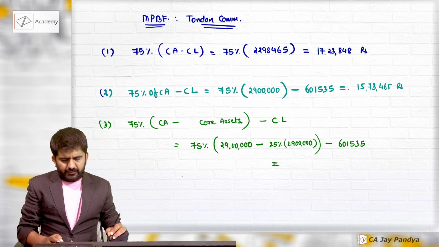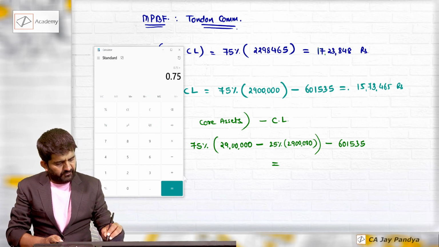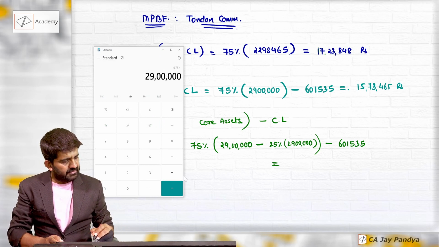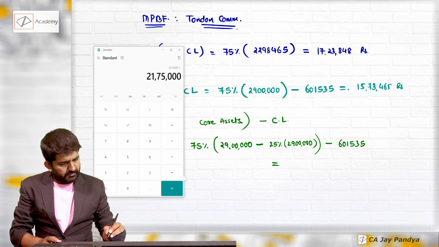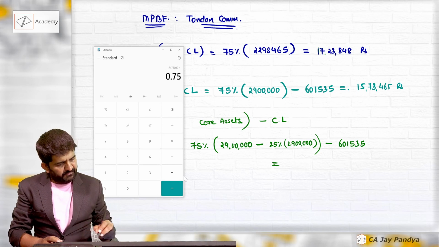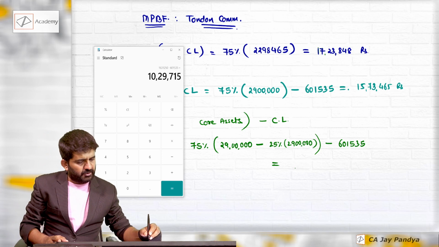Third method, 0.75 into 29 lakhs, multiplied by 0.75, minus 6 lakh 1,535, which is 10 lakh 29,715.